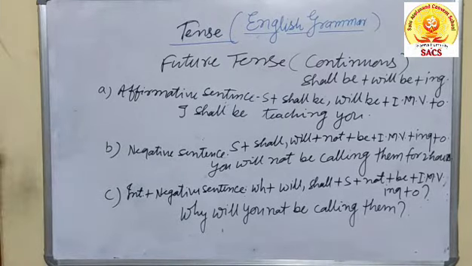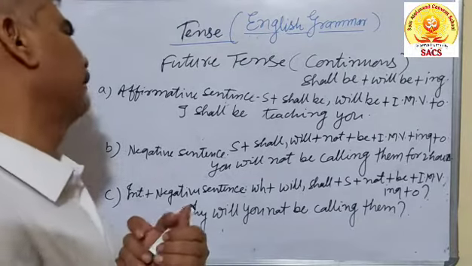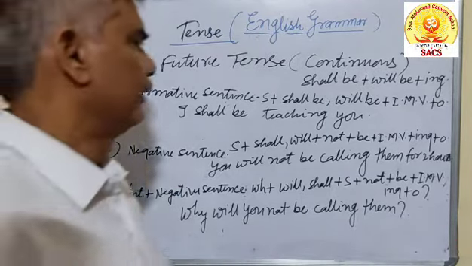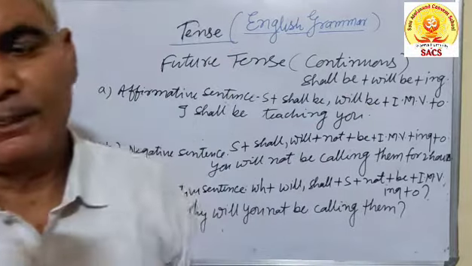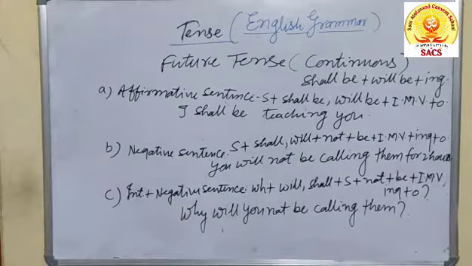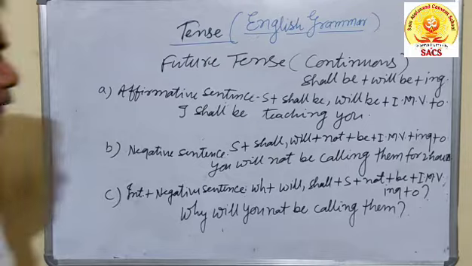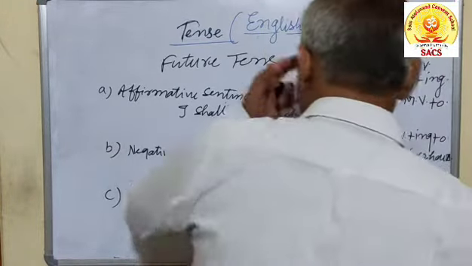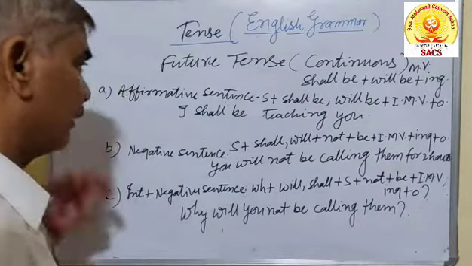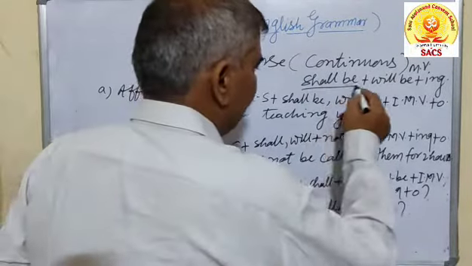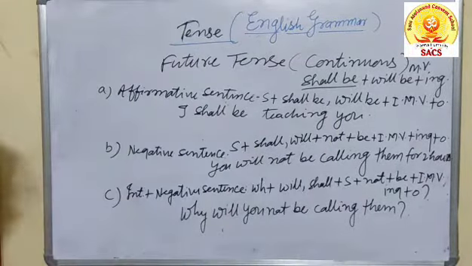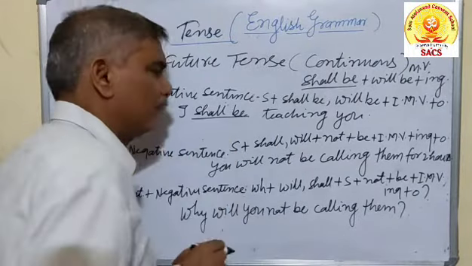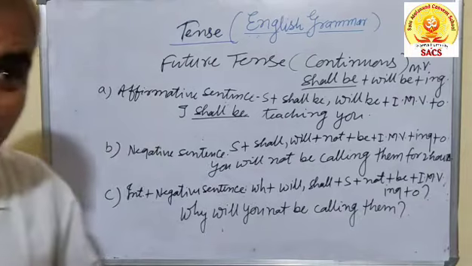The process of work is going on, that is continuous tense. In future tense, there are two helping verbs, shall be and will be. After this, the main verb plus ing is added just after the helping verb. Main verb plus ing form. Actually, shall be is used with I and we, and will be with others. I shall be teaching you; you can also say I will be teaching you, which is also correct.